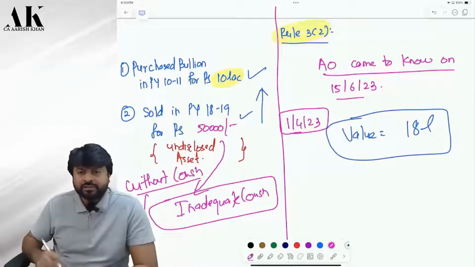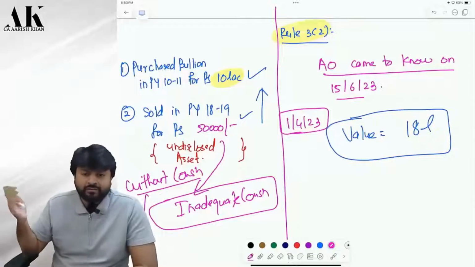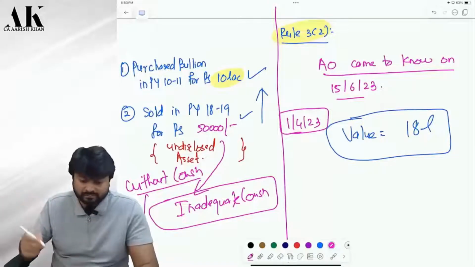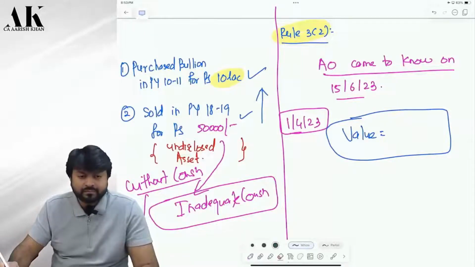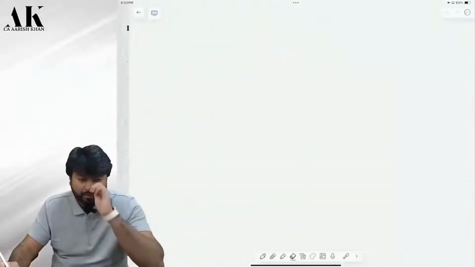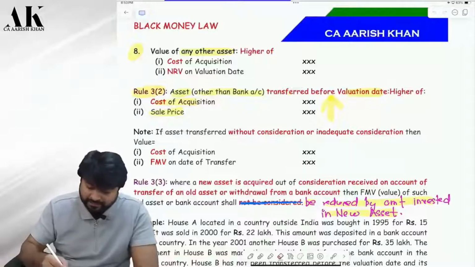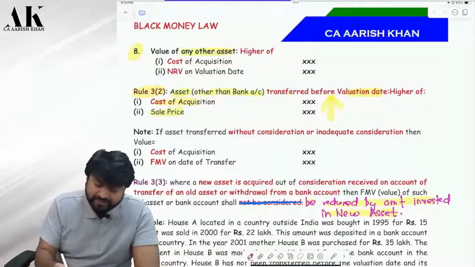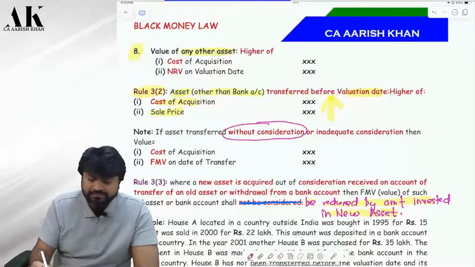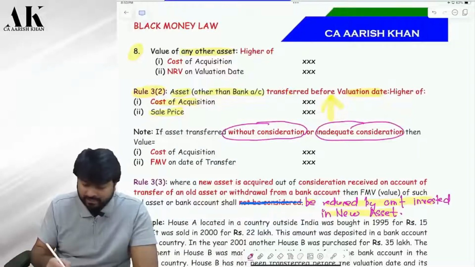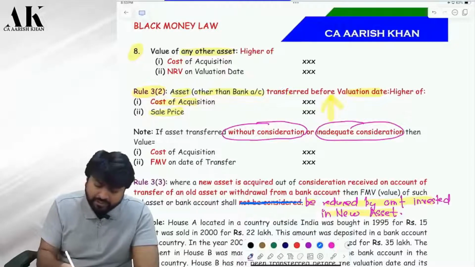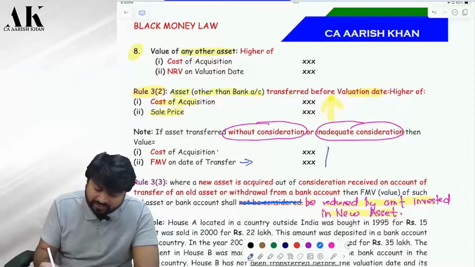So if you have sold something before the valuation date for inadequate consideration or no consideration, then you cannot take whichever is higher of cost and sale price. If the asset is transferred without or for inadequate consideration, then you have to take cost or FMV on the date of transfer, whichever is higher.